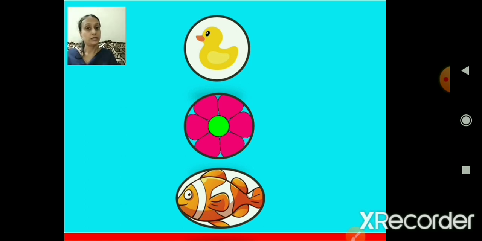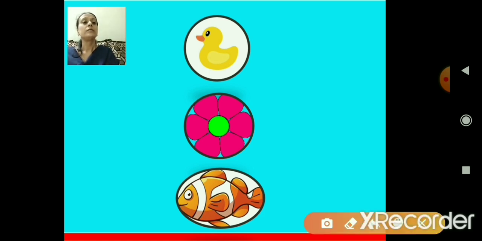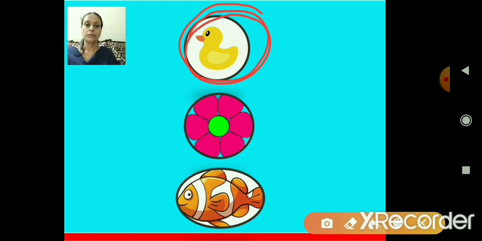So now children, on top there is a duck. Now when I asked you, look up, what do you see? You said fan. Okay. So fan means what? It is up. I cannot keep it down. It is up. So same way, children, the duck is on top. It is up. So it is top. We are going to circle this duck because it is on the top. Okay. So top means it is up.